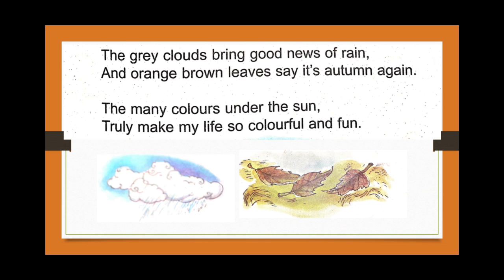The grey clouds bring the good news. They bring the good news that it will rain. And the orange brown leaves are saying that it will be autumn again.